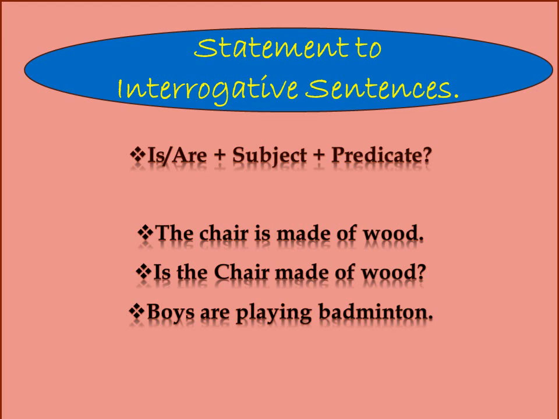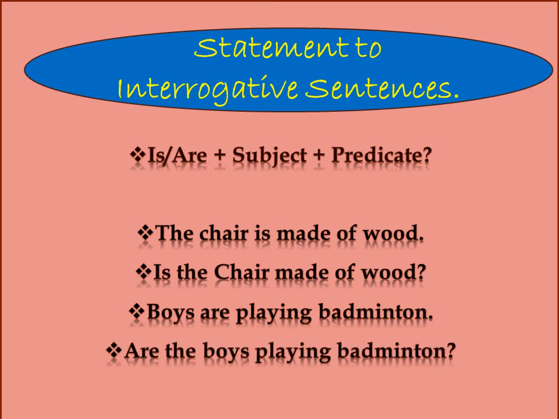Here see, boys are playing badminton. You tell me here, is, are or am is there? Yes. So what you have to write? Are will come first. And then you tell me what is the subject here? Boys. That you have to write. And then you have to write the predicate. Tell me what will be the answer? Are boys playing badminton? Question mark. Okay.